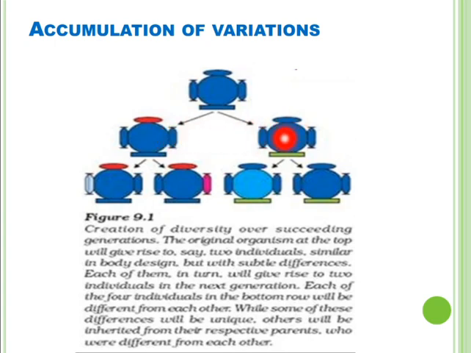Now these two new bacteria become parents and divide to produce four new bacteria. They are formed with the same common body design, with the variations that occur in these parents. These variations are also passed on. You can see that red variations are passed on to the next generation, and green from this bacterium is passed to this next generation.